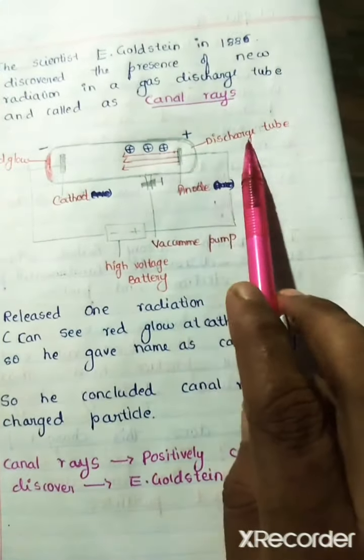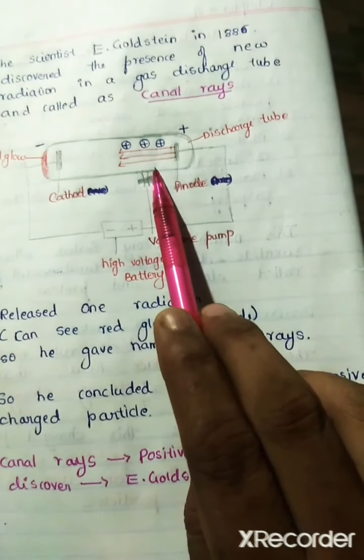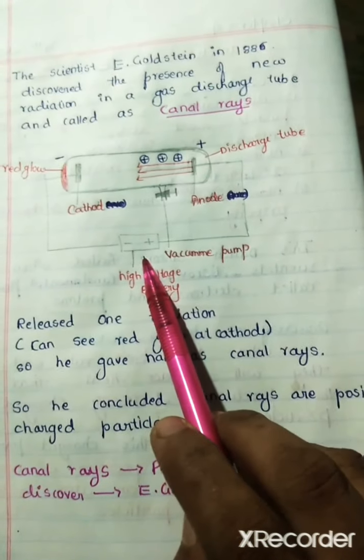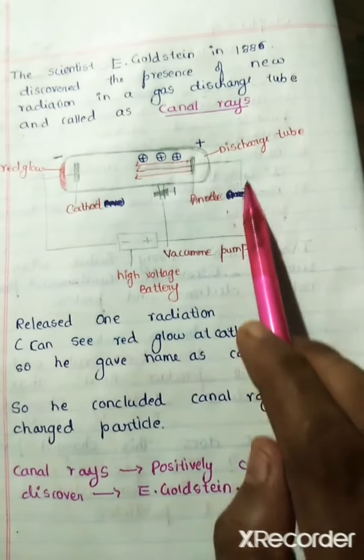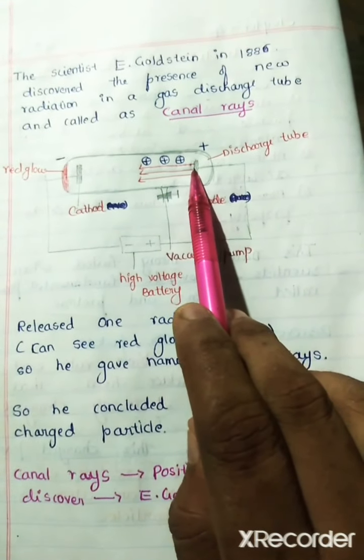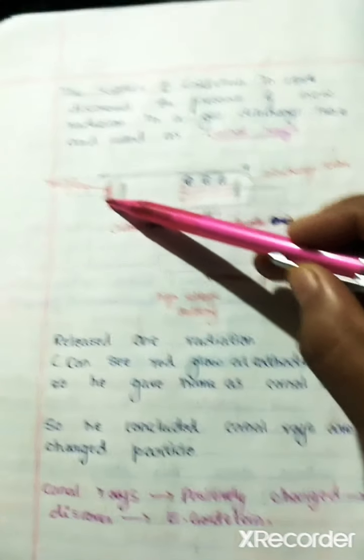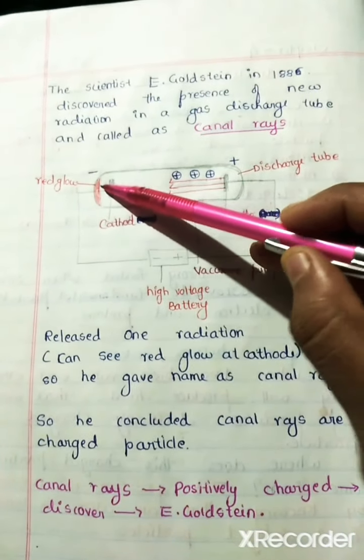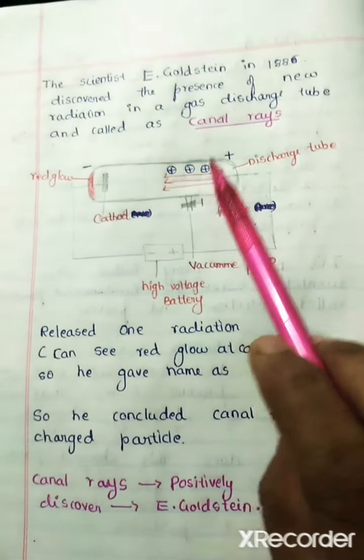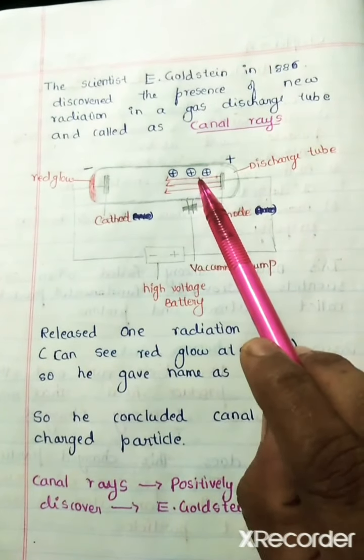This is a discharge tube with a vacuum pump. When the battery is connected, one ray passes from the anode towards the cathode, and we can see a red glow on the cathode side. This ray he called canal rays.